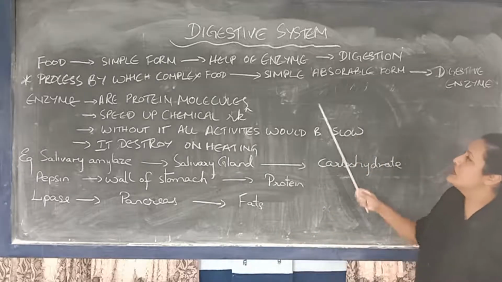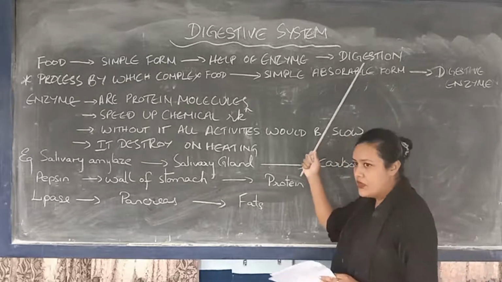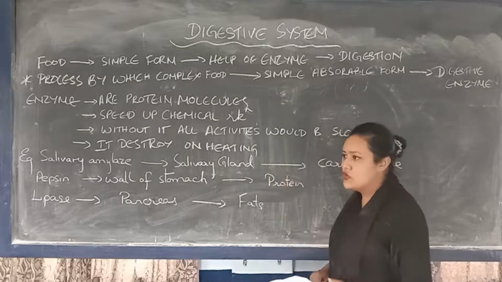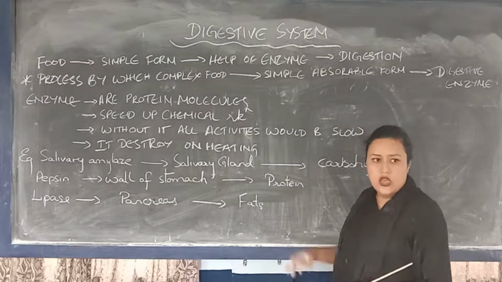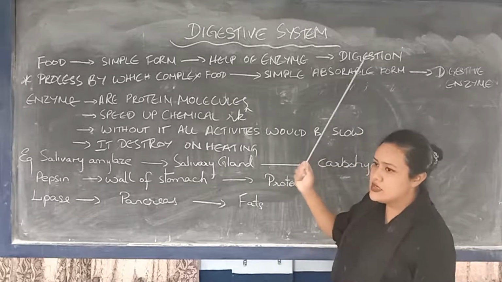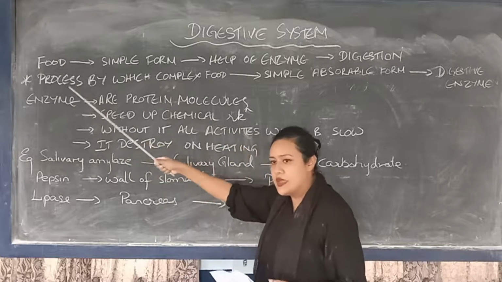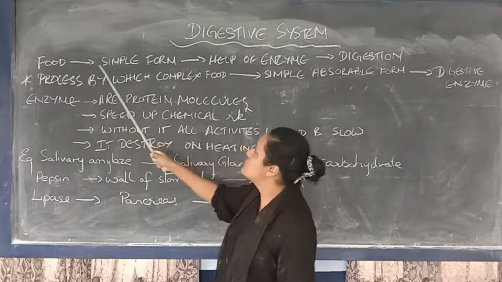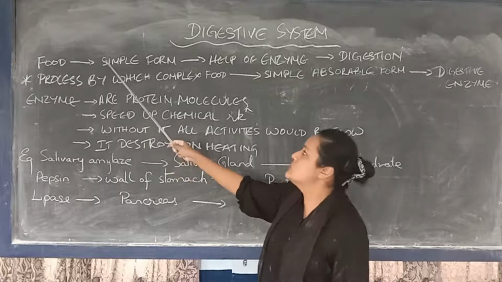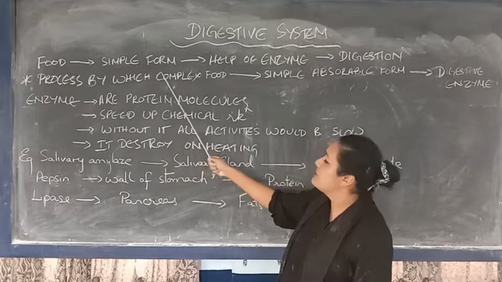So this digestive system undergoes a process which is known as digestion. In this process, the food that we take, in order to be utilized by our body, first has to be broken down into a simple form.